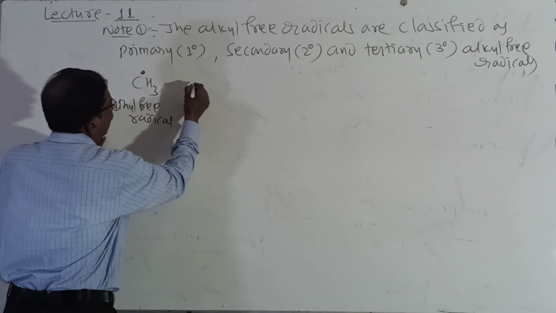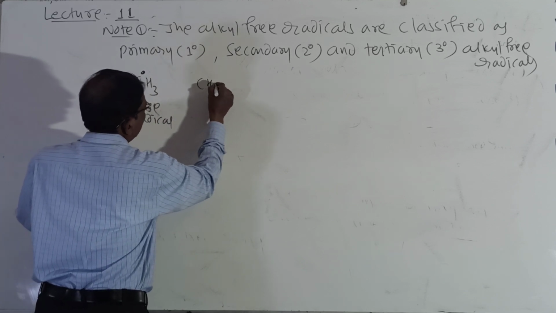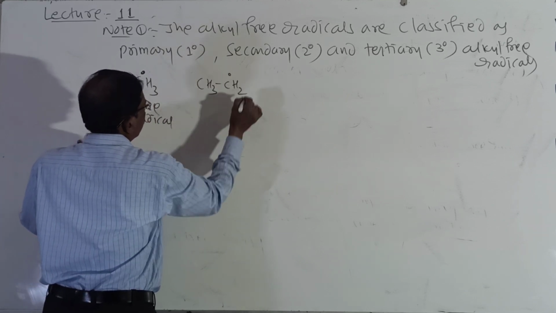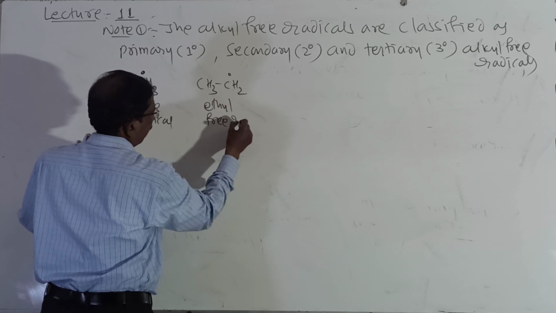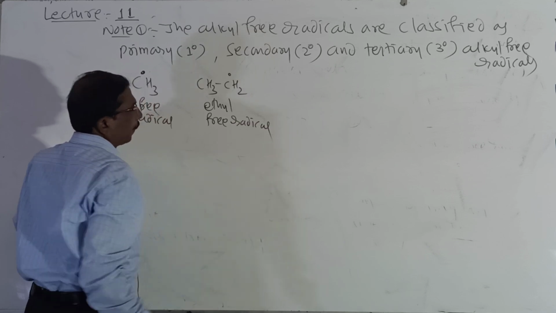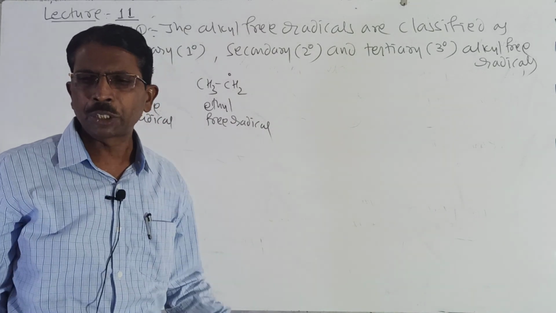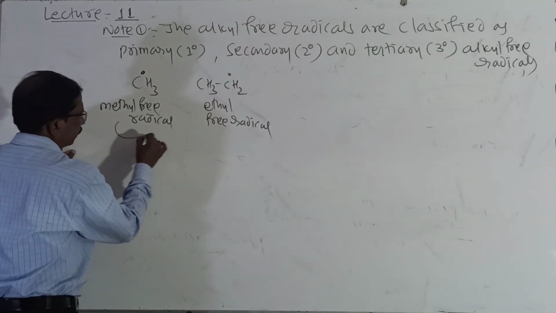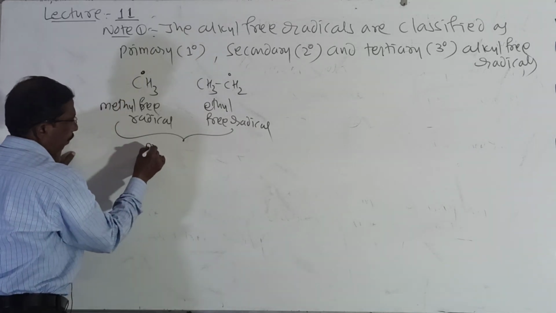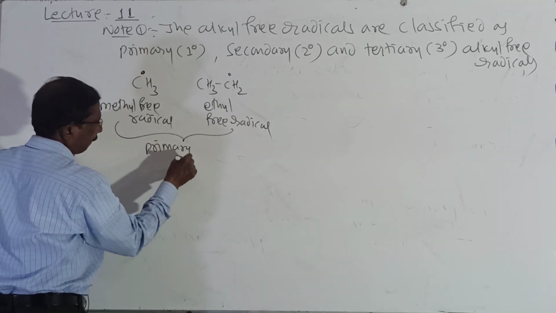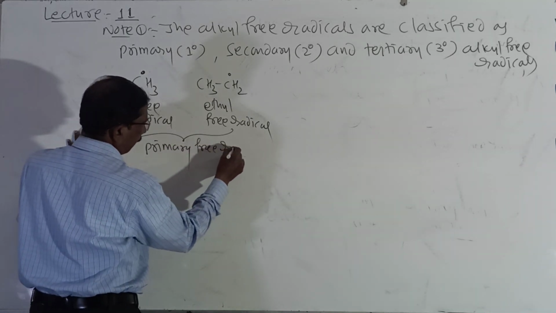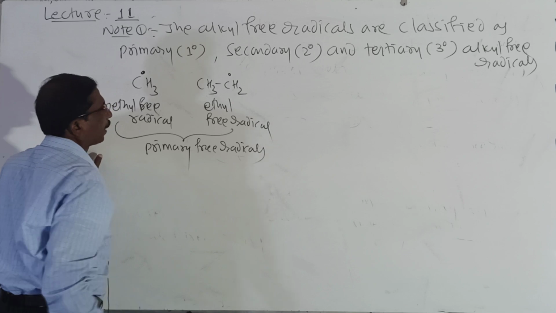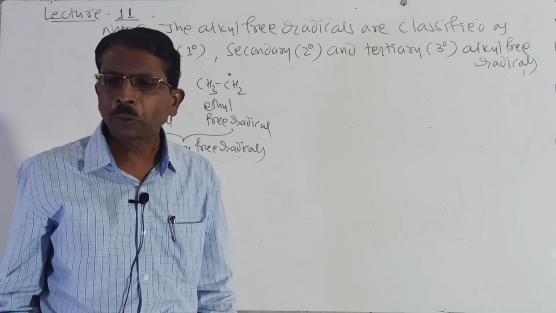And then I will write ethyl free radical, CH3CH2, ethyl free radical, and these two are called primary free radicals. Primary free radicals.